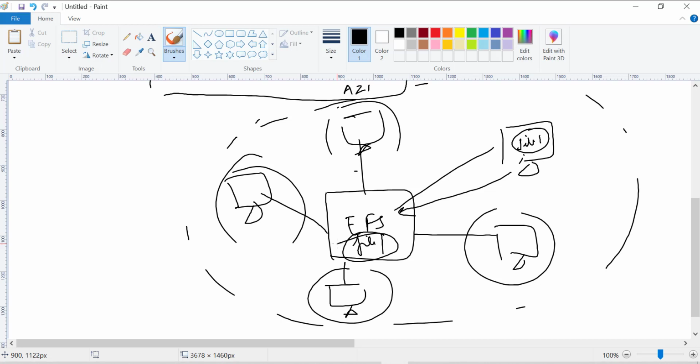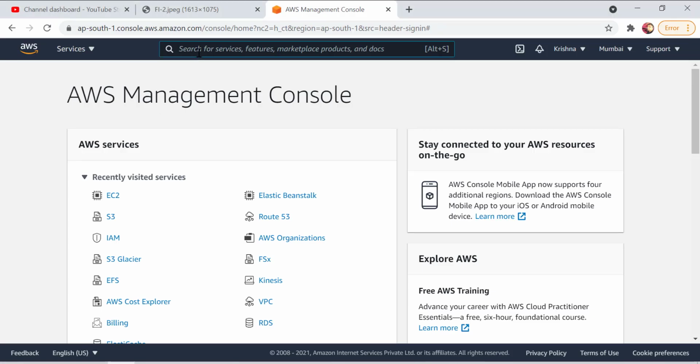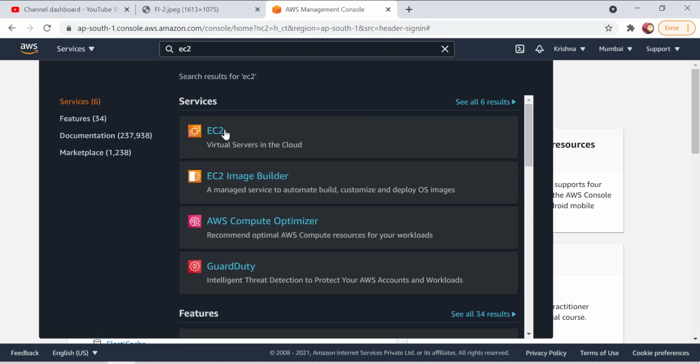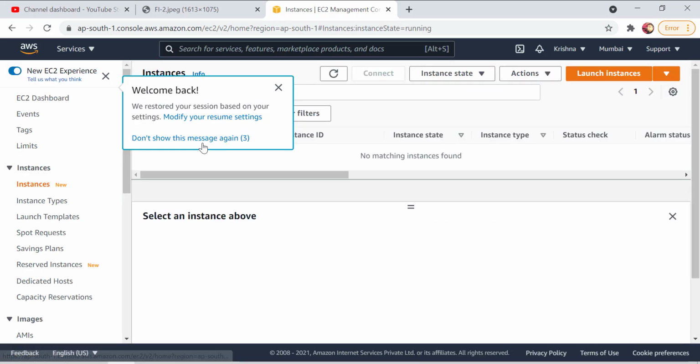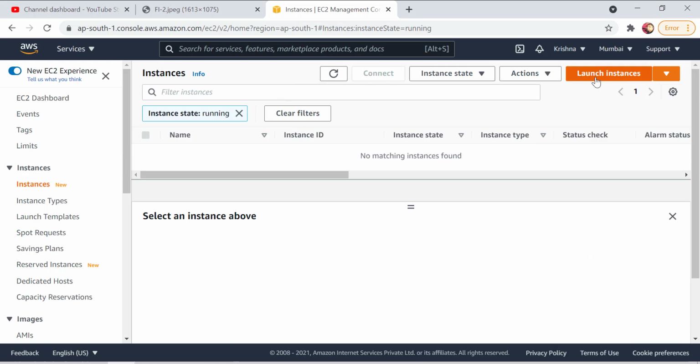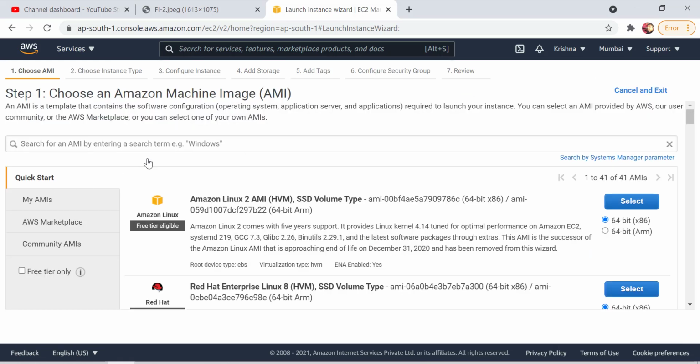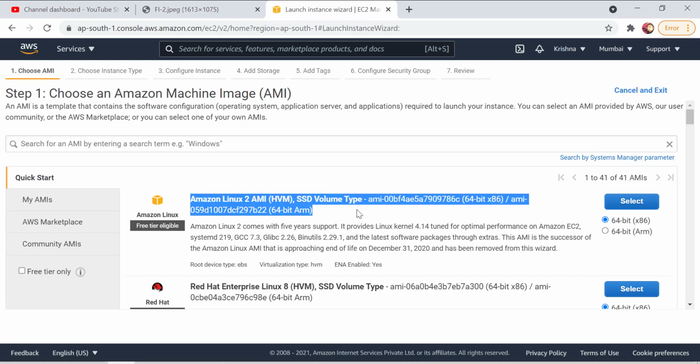Let me open this machine. This is our management console. Now let's create two EC2 machines. Currently I have 0 instances running, so let me launch an instance. I'm in the Mumbai region, and I will create two EC2 machines in two different availability zones. Let's use the free tier eligible Amazon Linux 2 AMI.